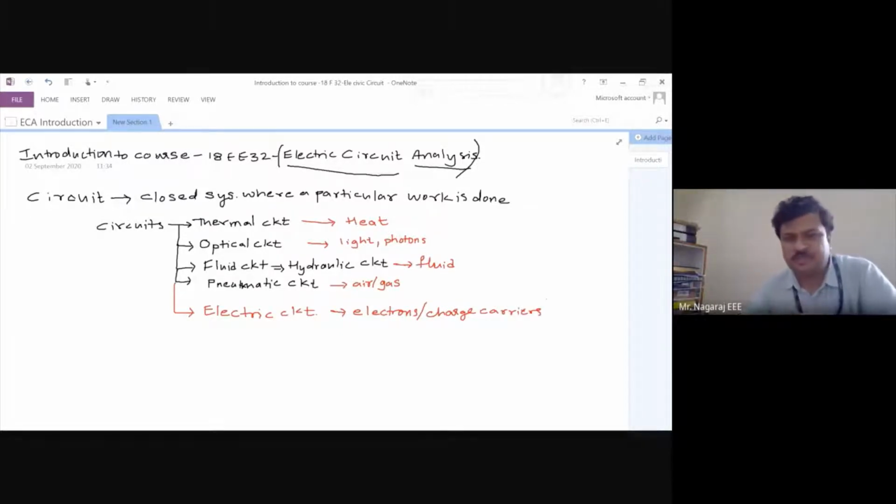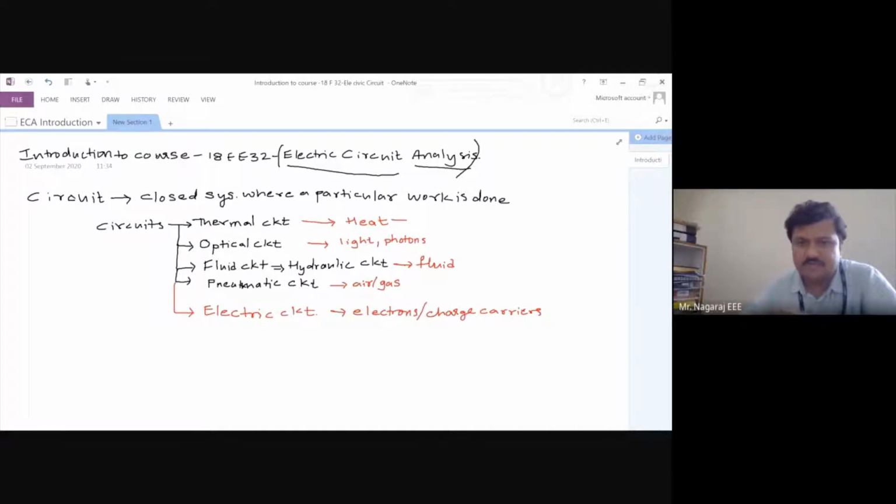Now, can you imagine a thermal circuit without flow of heat? No, sir. Without heat, I cannot call it a thermal circuit. Without light or photons, I cannot call it an optical circuit. Without fluid, I cannot call it a fluid circuit. Likewise, pneumatic and electric. So there are some quantities, some energies.